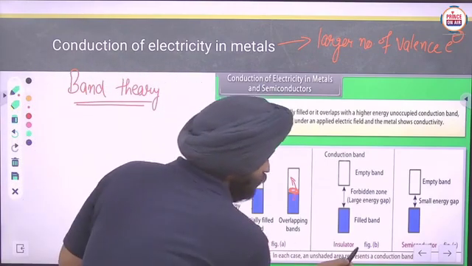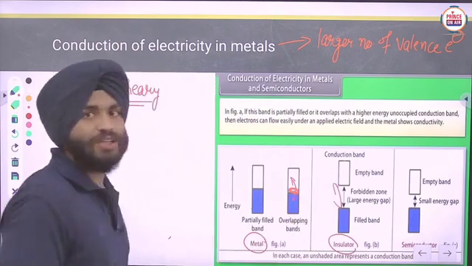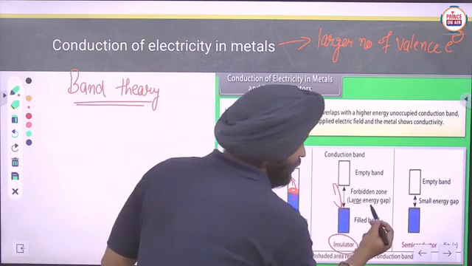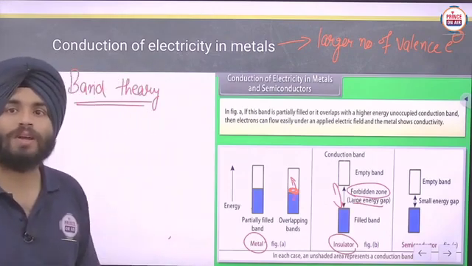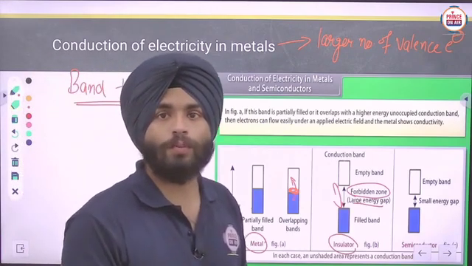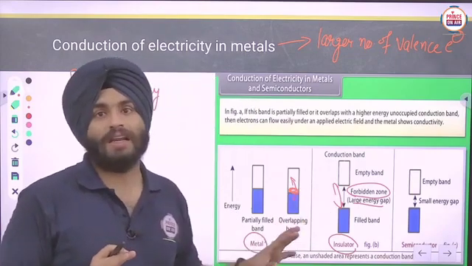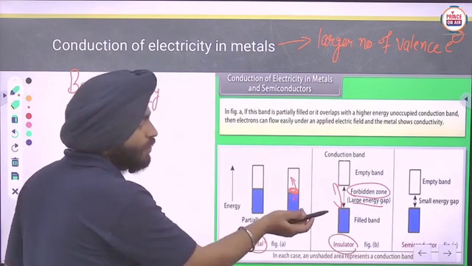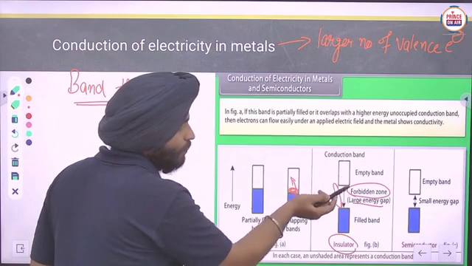But in the case of an insulator, you can see there is a large energy gap. This large energy gap is known as the forbidden zone. Why is it known as the forbidden zone? Because there is no electron here. So now we have to provide an extra amount of energy so that the electron can jump from the lower band to the upper band.